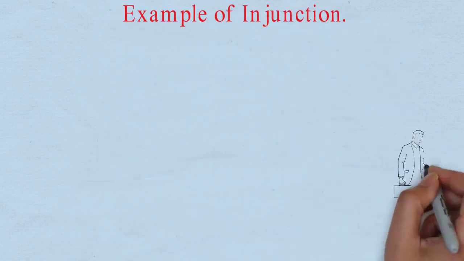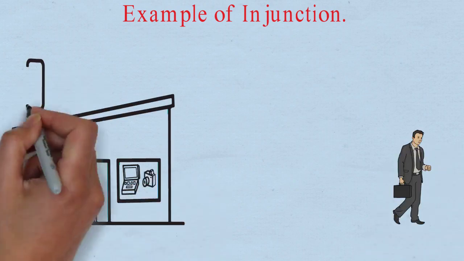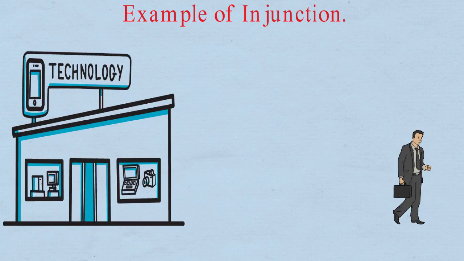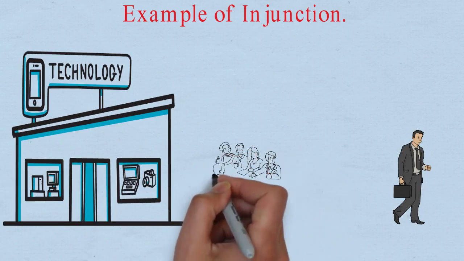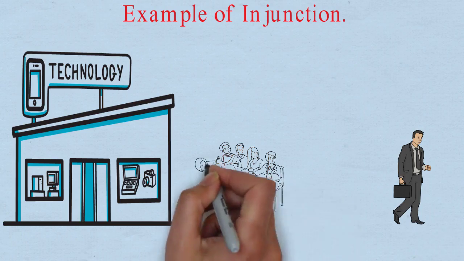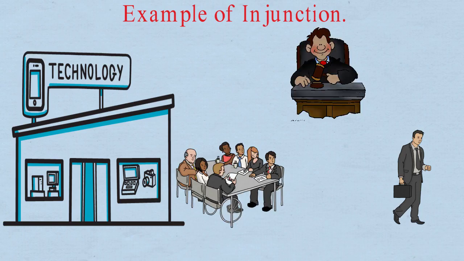Example of injunction. After Sam is fired from his job, he threatens to disclose organization secrets to the public. The organization files for an injunction to keep Sam from talking, because disclosure of sensitive company information could result in serious damage. The judge is likely to issue an injunction prohibiting Sam from disclosing the information.